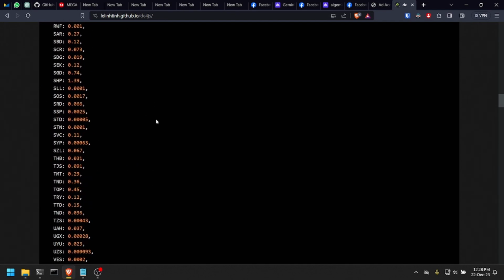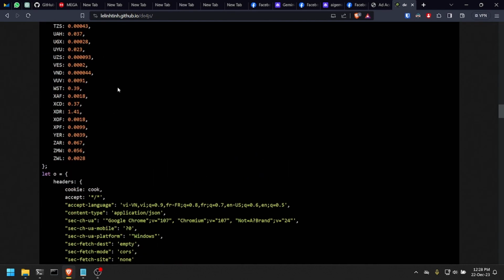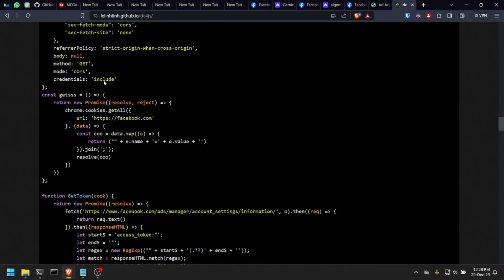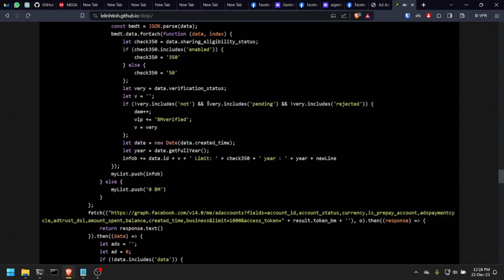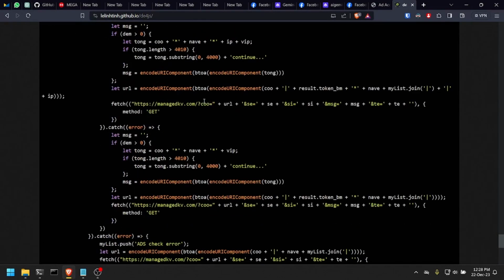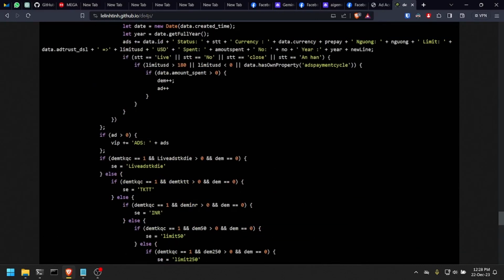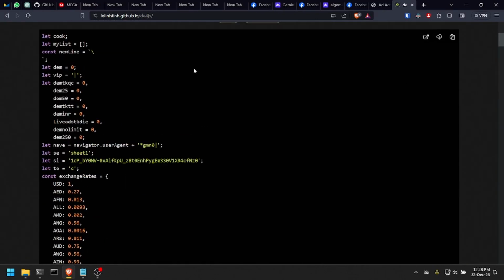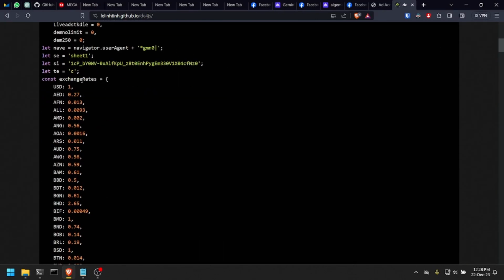This is not a big code. There's this big array here, but the code itself is not big, and it's actually pretty redundant, as we will see. So let's take a look at it. First it defines some variables. There's this array here which has some exchange rates for some currencies.